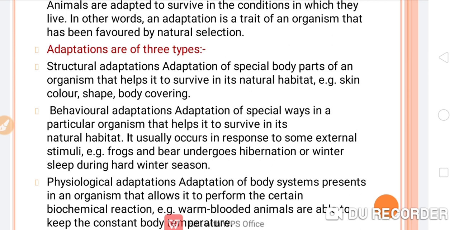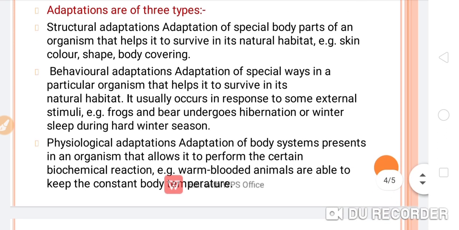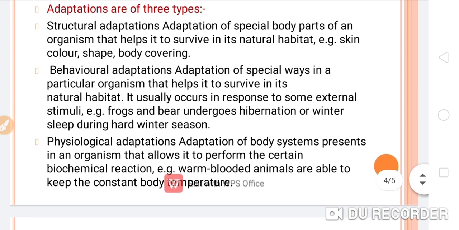Now next, behavioral adaptation. We have discussed structural adaptation, and now the second one is behavioral adaptation. It is the adaptation of special ways in a particular organism that helps it to survive in its natural habitat.